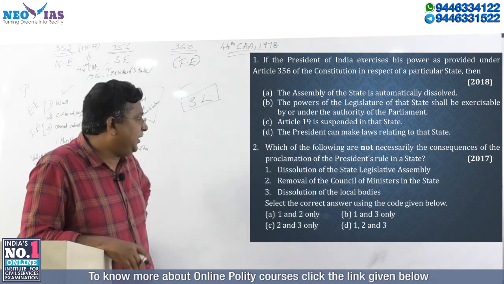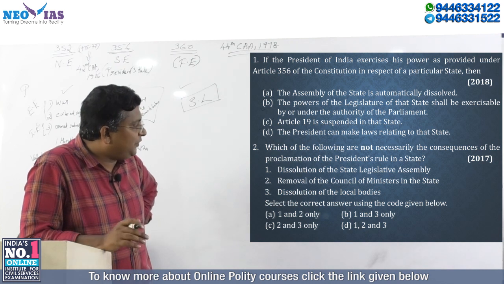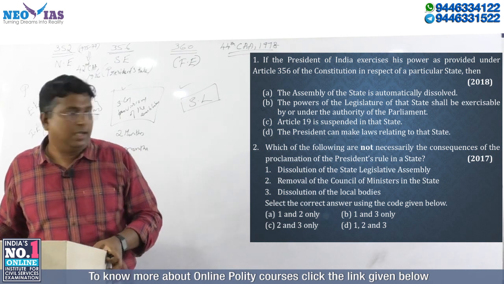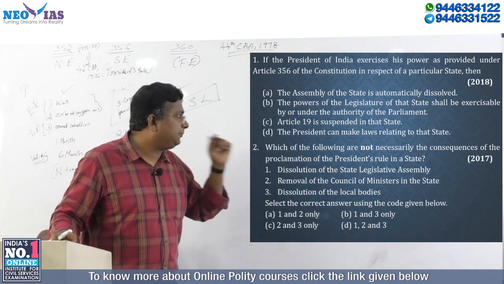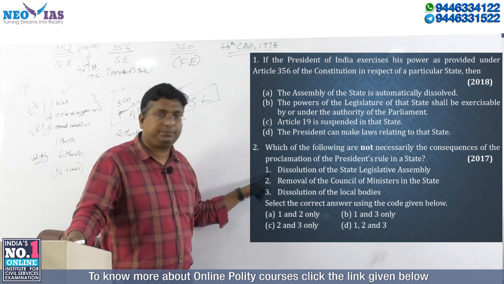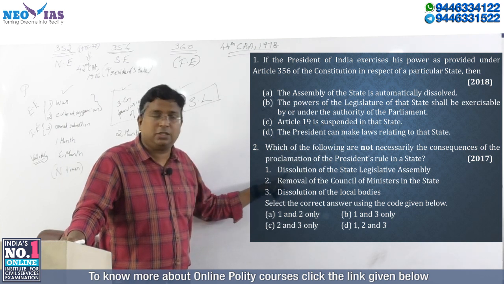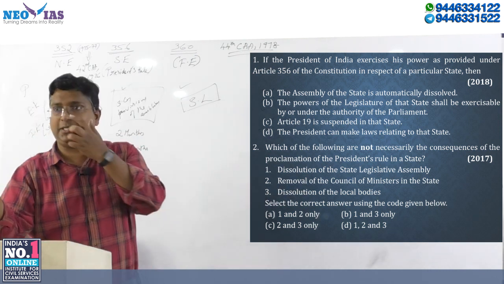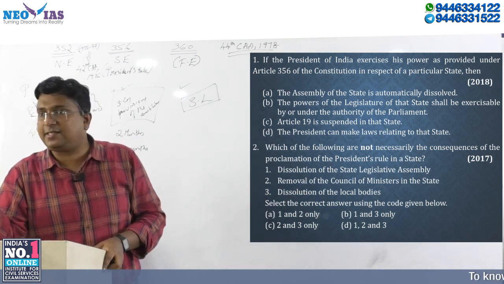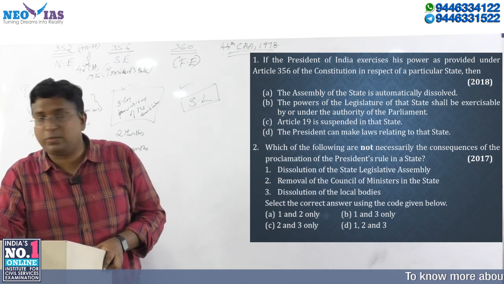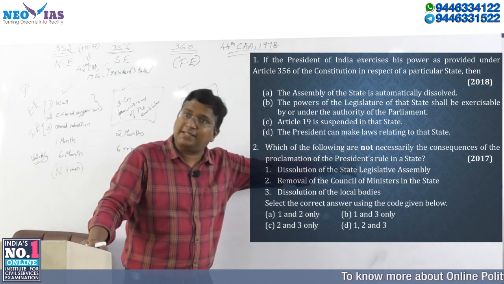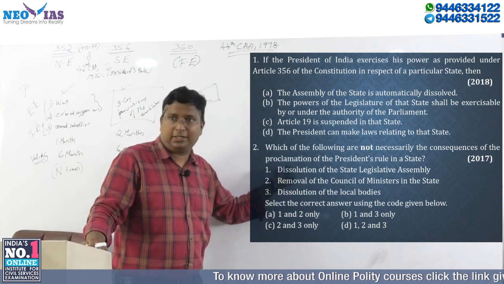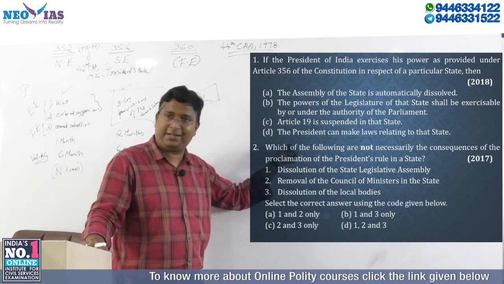Now we'll read the first statement. Dissolution of the state legislative assembly. I told, see, it's almost a similar question, okay. In a state, you cannot say always. So what is the statement here? Dissolution of the state legislature. You cannot say so. It's not a direct consequence. Dissolution of the state legislative assembly is not a direct consequence. What they are asking? Not necessarily. Okay. So this is not. So this is not. So one has to be there.